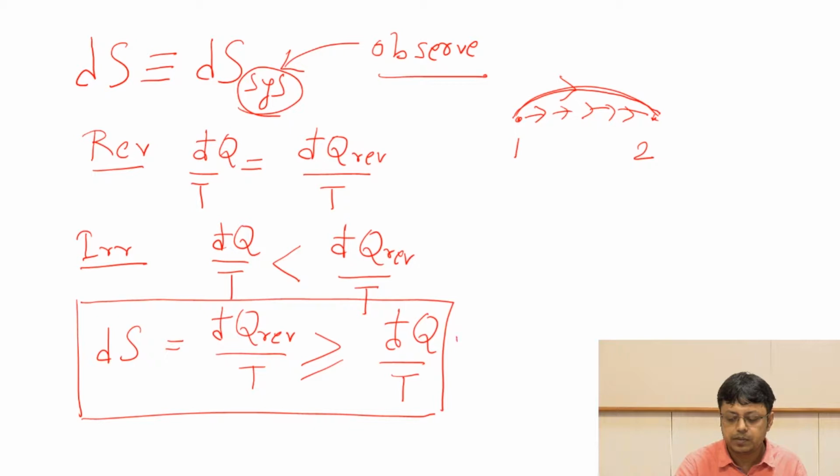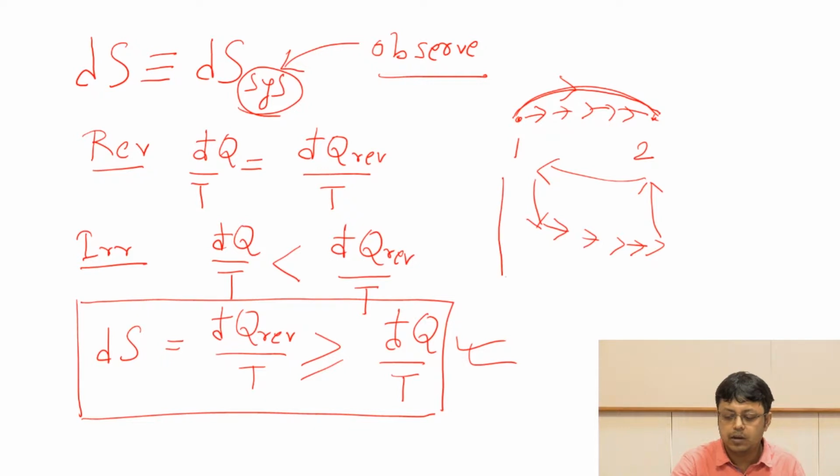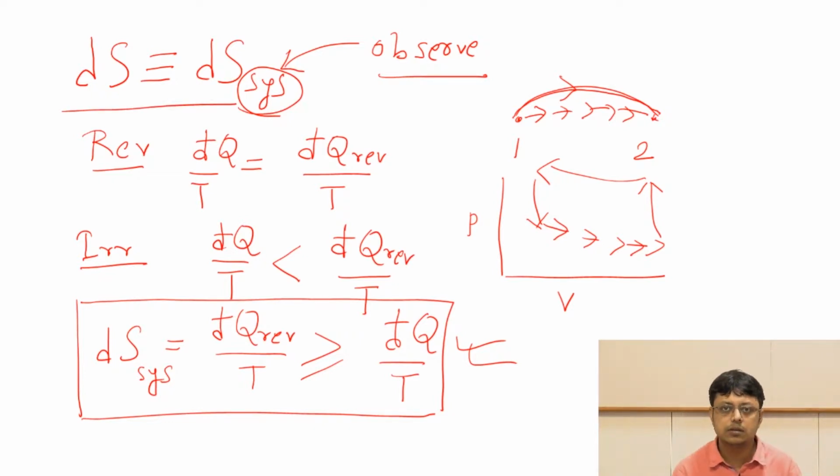Now this we proved starting from a discussion of how we had an irreversible path, and then if you remember from the previous class, we considered a cyclic process which was just the reverse of our Carnot cycle, and from the argument we showed that this will always hold, that dS is always greater than or equal to đq by T. And again remember that we are only talking about dS of the system, because even if I don't write it, dS will always mean that we are only observing the system.